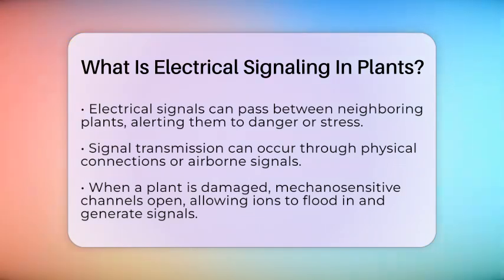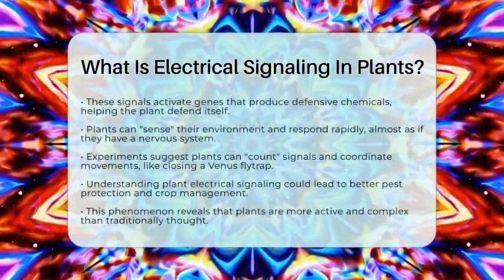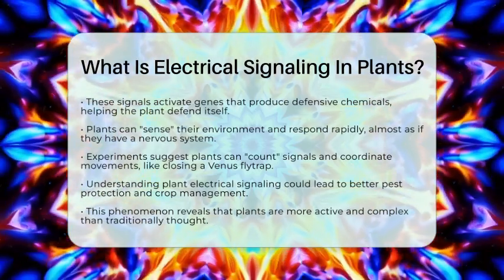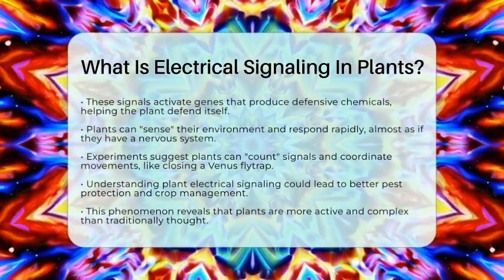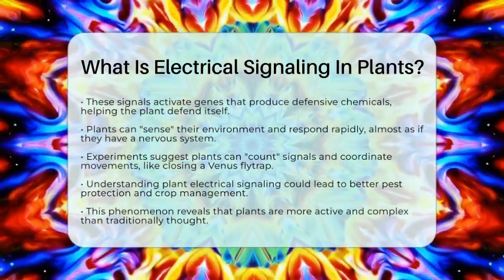From a weird science point of view, this electrical communication shows that plants are far from passive organisms. They can sense their environment and respond rapidly, almost like they have a nervous system without a brain. Some experiments even suggest plants can count electrical signals or coordinate movements, like the closing of a Venus flytrap.